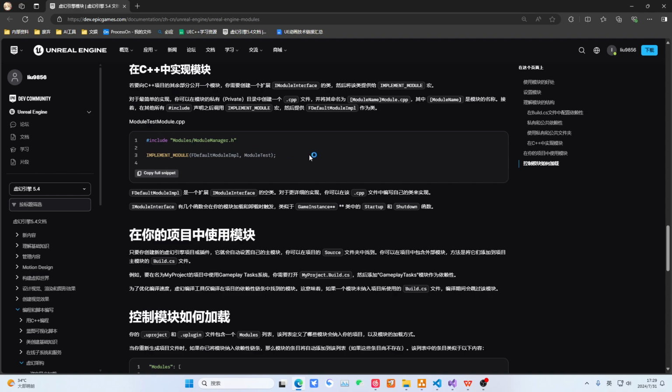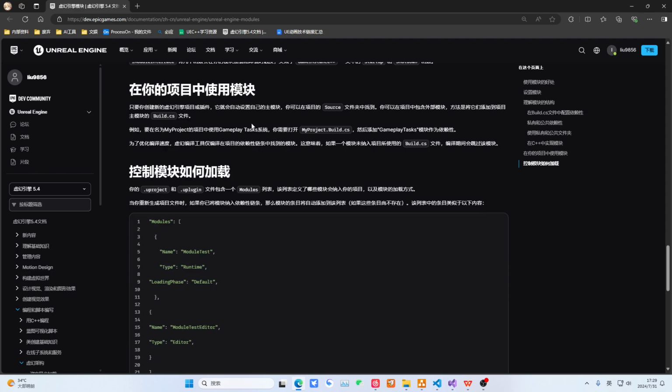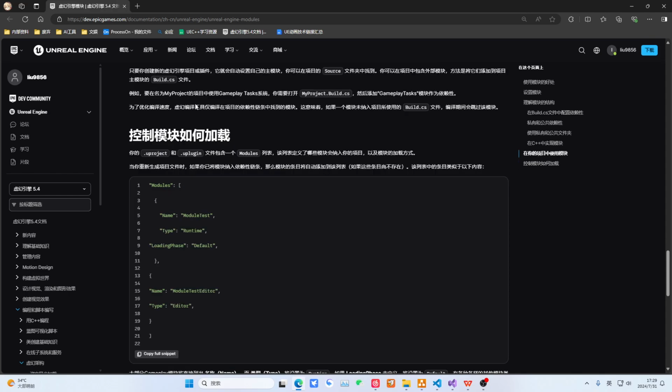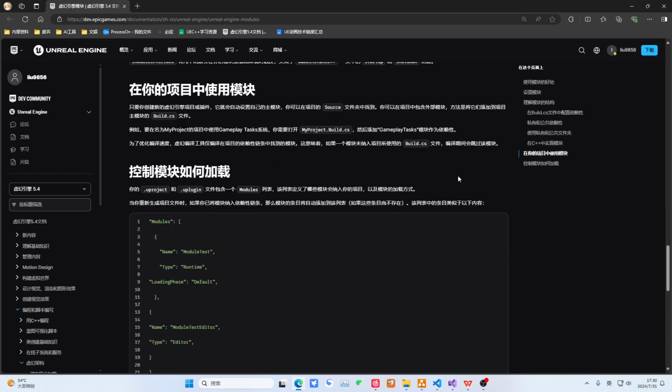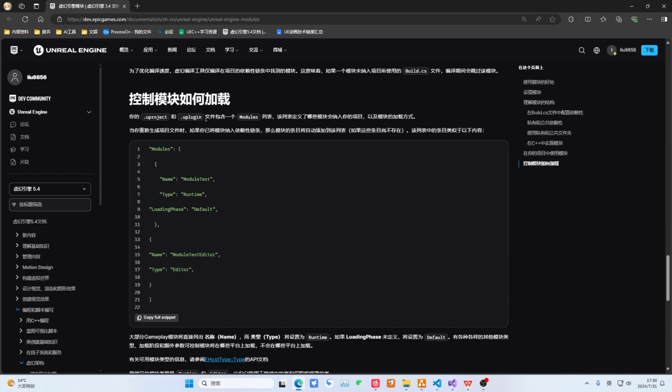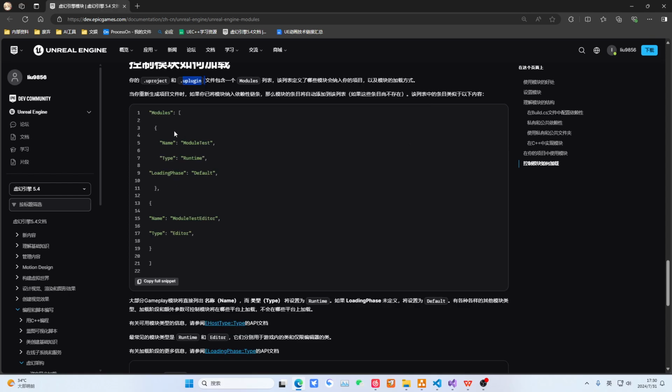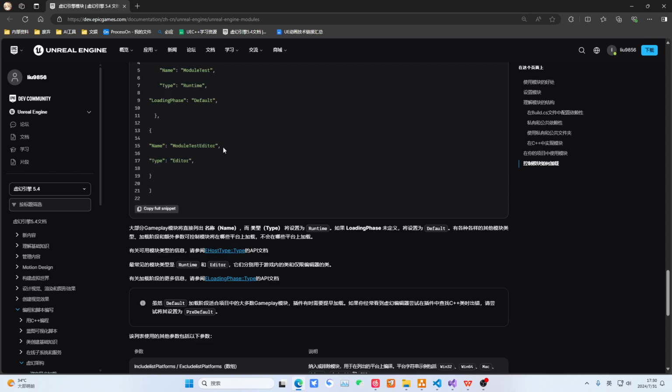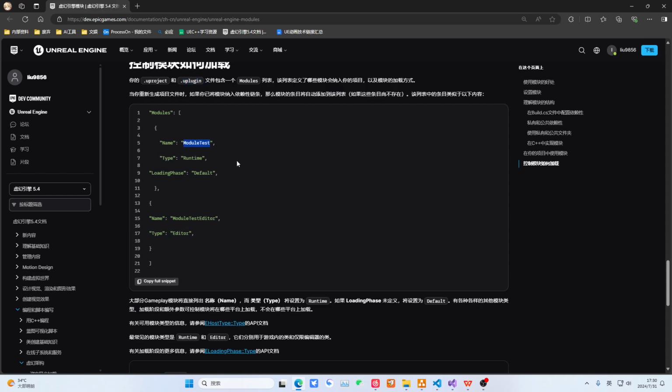Okay, so this is a C++ module. It is implemented through a module interface, and this can achieve it. Then we can write this module ourselves. This way we can implement starting and closing the module. This feature. Then if we use modules in the project, you just need to add it to our Build.cs here. And the loading timing control of this module is generally controlled within the project in the uplugin or uproject files. You can see this content.